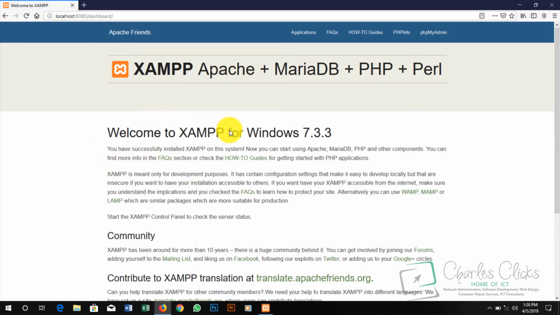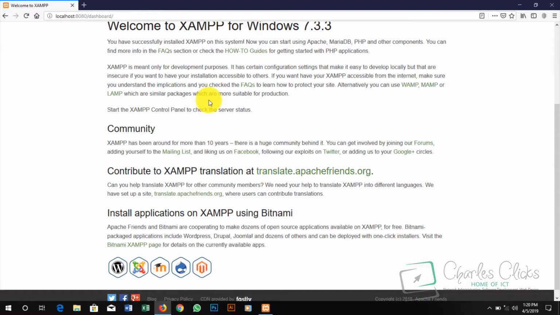So this is our dashboard, and this is where we can make some configurations on Apache, MariaDB, PHP, Perl, set up phpMyAdmin, and then practice or experiment with our web development.